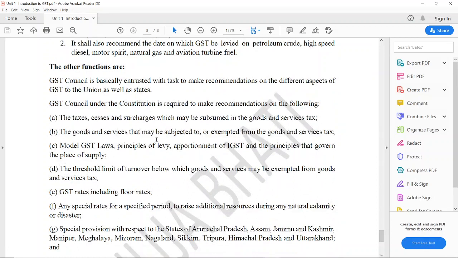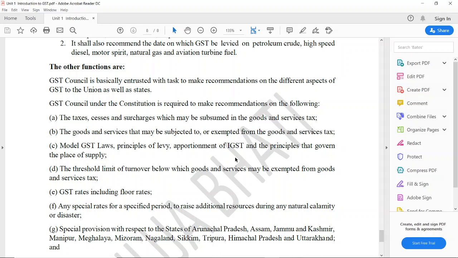The GST Council under the Constitution is required to make recommendations on the following. The taxes, cesses, surcharges and others which may be subsumed under GST can be decided by the council. The goods and services that are to be subjected to exemption are recommended by the GST Council.